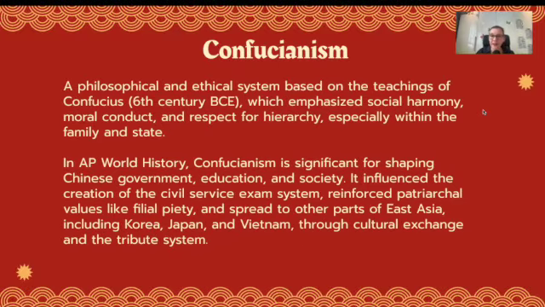Confucianism, a philosophical and ethical system based on the teachings of Confucius, which emphasized social harmony, moral conduct, and respect for hierarchy, especially within the family and state. In AP World History, Confucianism is significant for shaping Chinese government, education, and society. It influenced the creation of the civil service exam system, reinforced patriarchal values like filial piety, and spread to other parts of East Asia, including Korea, Japan, and Vietnam, through cultural exchanges and the tribute system.